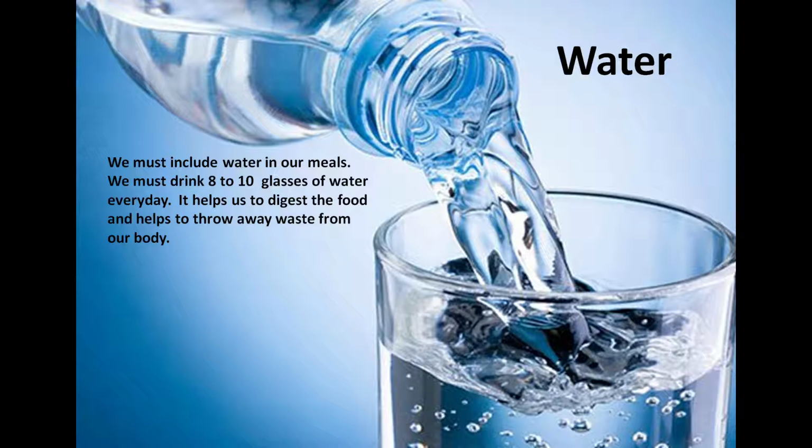Because it helps us to digest the food and also helps us to throw away waste from our body. Whatever waste is inside our body, when we drink lots and lots of water, it cleans and throws away all the waste from our body. So we should drink lots of water because it is much needed for our body, for being healthy.